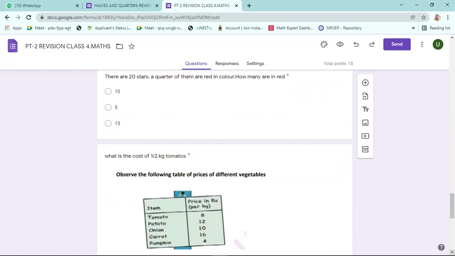Sir, 16 rupees, sir. How much for half kg of tomato, if 1 kg is 8 rupees? Half kg, how will it be? Half kg means half of that. Divide by 2.